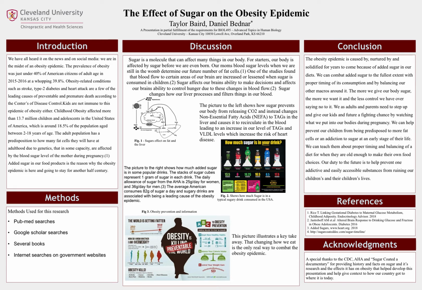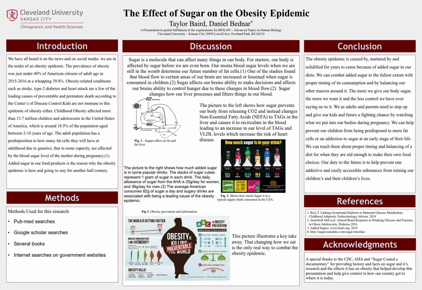I'm going to start with a few research articles that have shown that our own mother's blood sugar levels while they are pregnant with us can alter or determine our number of fat cells when we are adults. It's crazy to think that we don't even have that much control over the number of fat cells our bodies produce, yet our own mothers do. So my first suggested step in fighting the obesity epidemic is watching what our to-be mothers are eating while pregnant and giving our kids a fighting chance from the very start.